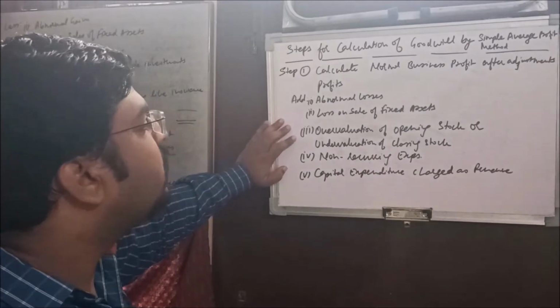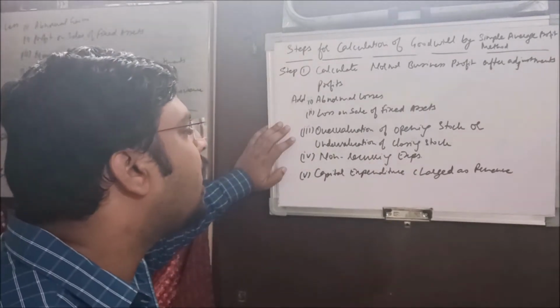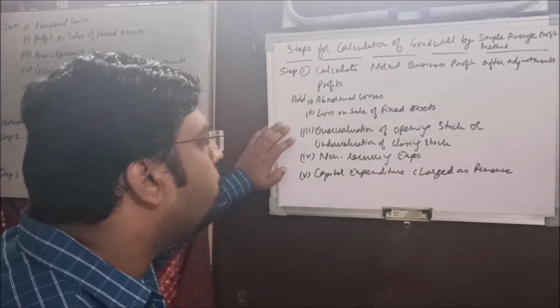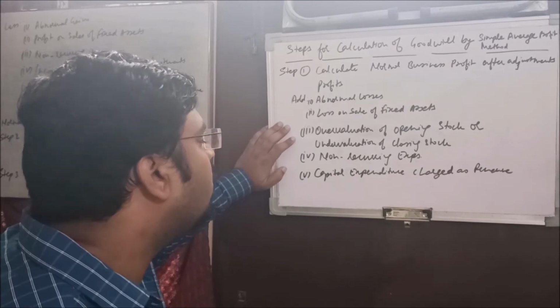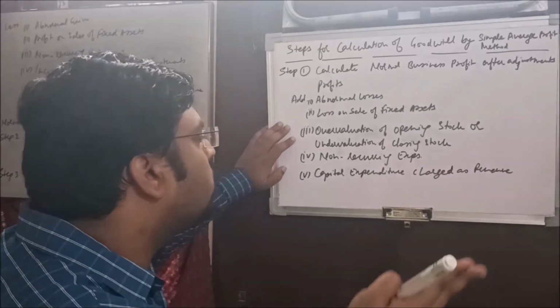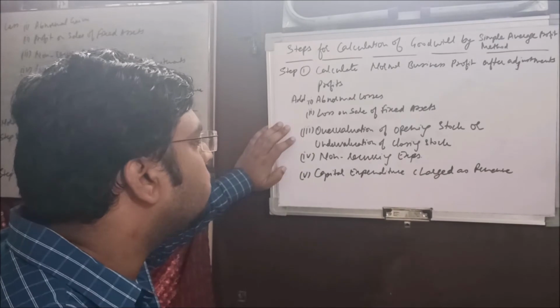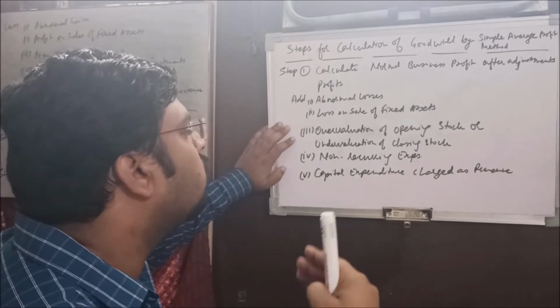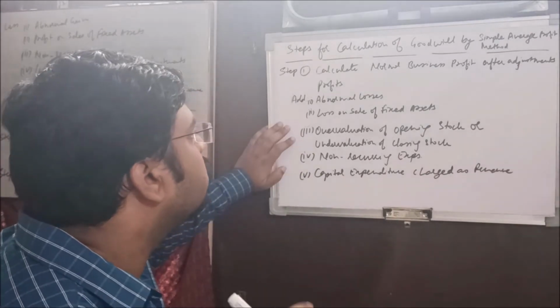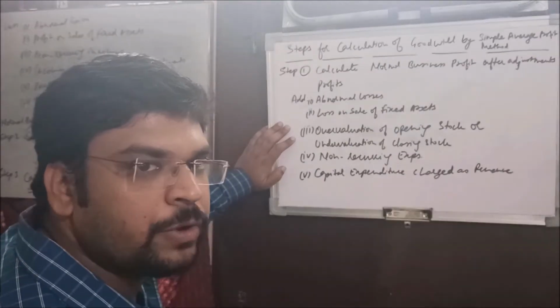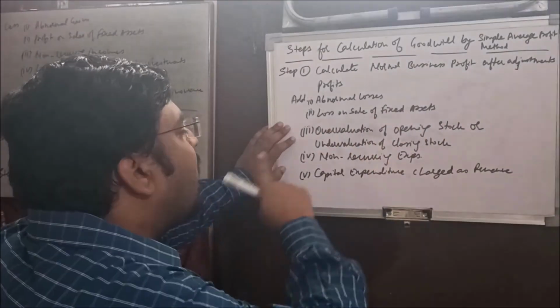Okay, overvaluation of opening stock. If you have overvalued, means the opening stock has the value of 20,000 and you have mentioned the value that is 25,000, that means that you have shown the opening stock overvalued by 5,000. Okay, so that is going to decrease your profit. Okay, so that is why you are supposed to add it.